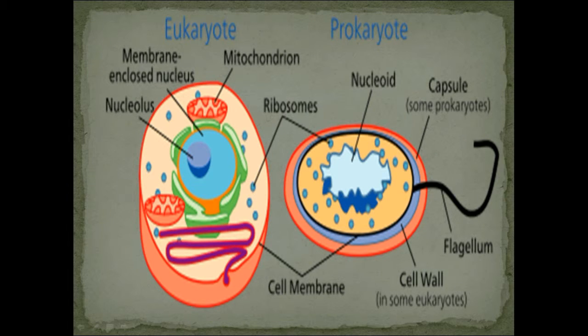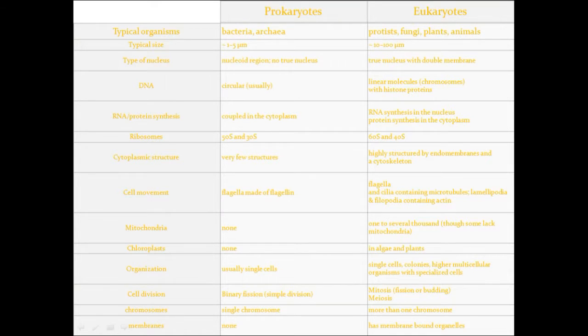On the screen, you can observe a eukaryote and a prokaryote cell. Let's observe. Eukaryotes contain a membrane-enclosed nucleus, mitochondria, ribosomes, and cell membrane. Eukaryotes also contain a cell wall in some of them, for example in plants. In prokaryotes, we can find ribosomes, nucleoid, capsule, flagellum, cell wall, and cell membrane.